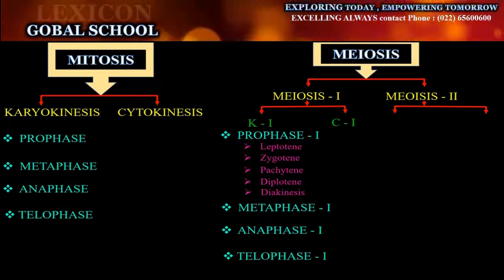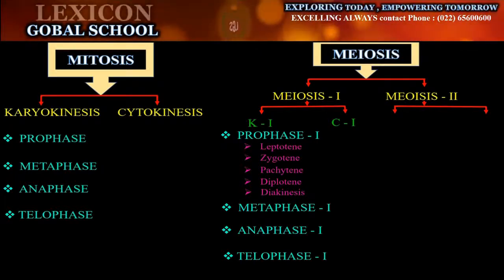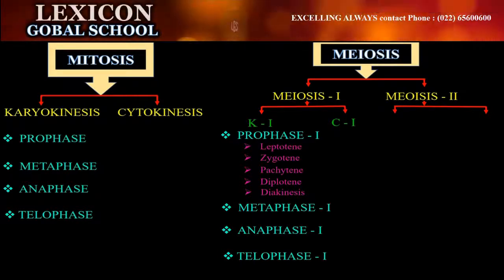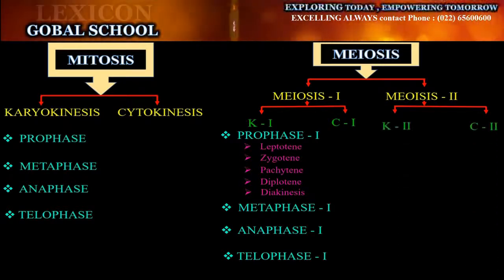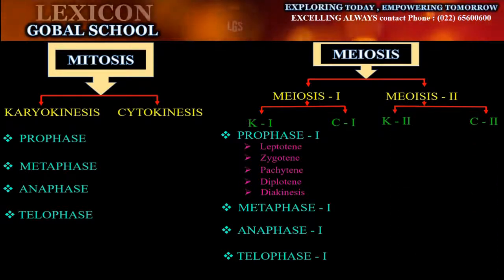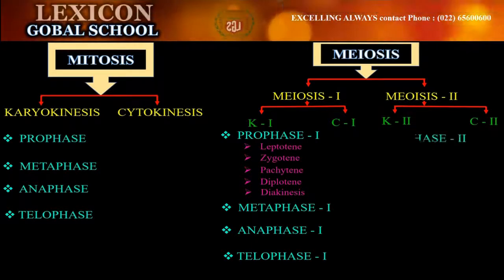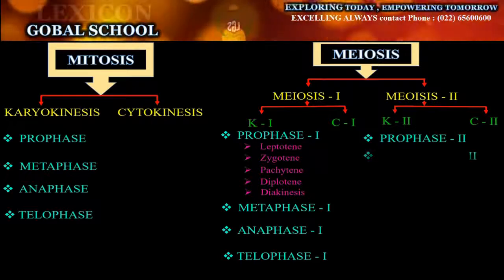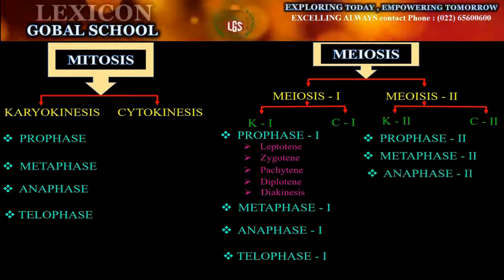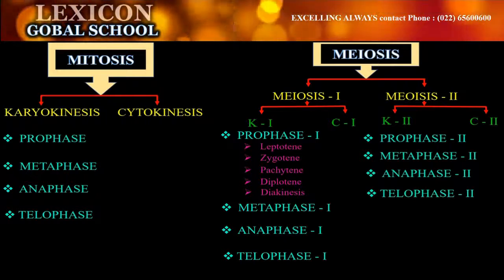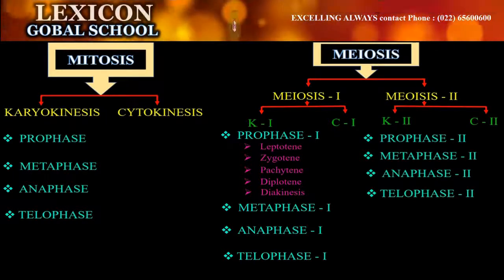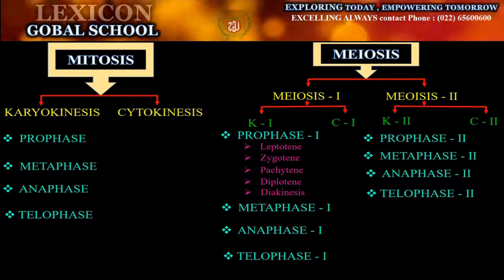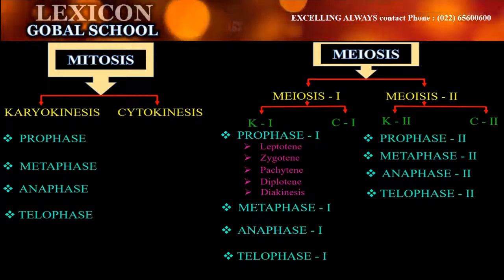And what is cytokinesis? Cytokinesis is where cell division takes place. Cytokinesis 1, we'll have 2 nucleus, 2 daughter cells, and at the end of meiosis 2, cytokinesis will have 4 daughter cells. In karyokinesis 2 also we'll have prophase 2, metaphase 2, anaphase 2, telophase 2. And at the end of telophase 2, cytokinesis will take place and two cells will be divided into 4 cells, and the cytoplasm itself will also be divided.